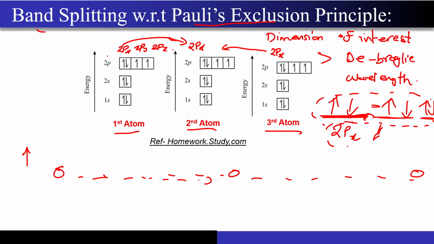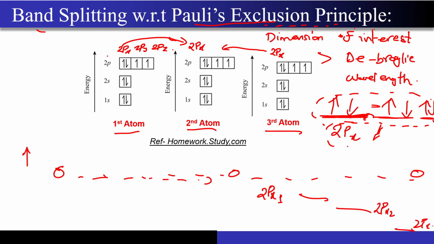And I don't want to violate this principle because it works really well even when all the atoms are brought very close to each other. Now to satisfy Pauli's exclusion principle, what has to happen? The 2px levels that you are seeing over here have to split with respect to each other.